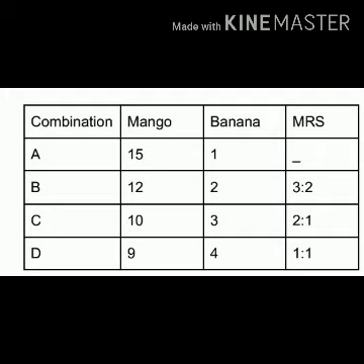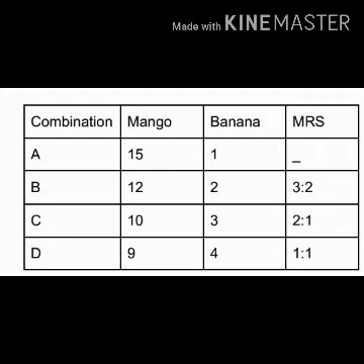As we increase the quantity of banana, the quantity of mangoes sacrificed for each additional banana declines. Okay, as we increase the consumption of banana, we have to sacrifice mangoes. So MRS decreases when the number of bananas increases. MRS keeps decreasing when bananas increase. As the number of bananas increases, the marginal utility derived from each successive unit of banana will fall. So as we keep increasing banana consumption, the utility we get keeps decreasing.